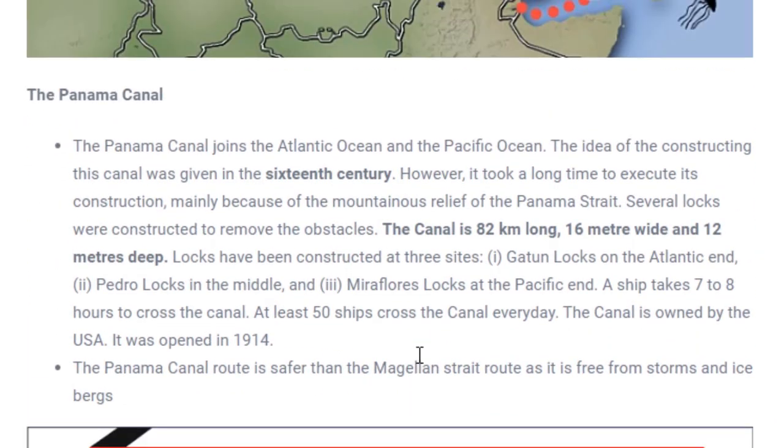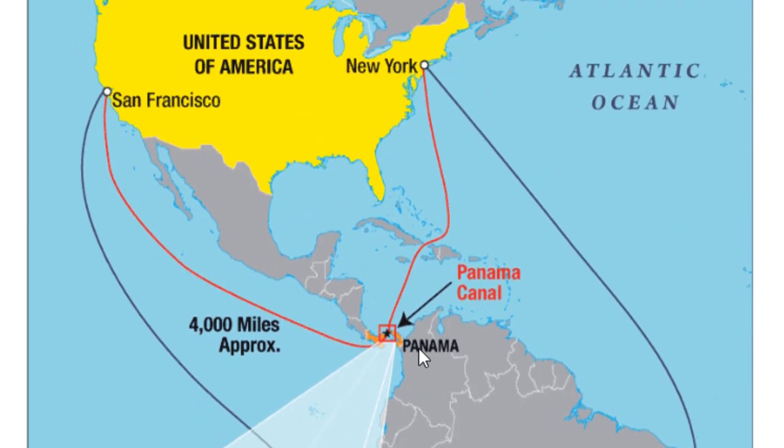The next important canal is the Panama Canal. Where is this Panama Canal? If you see on the map, it is present between South America and North America, somewhere at the junction. Here we have the Panama Canal, and it is joining the ocean routes of these two regions.